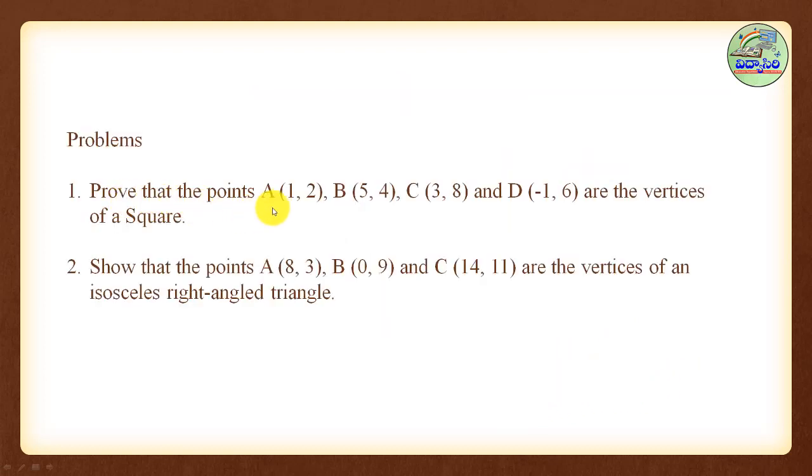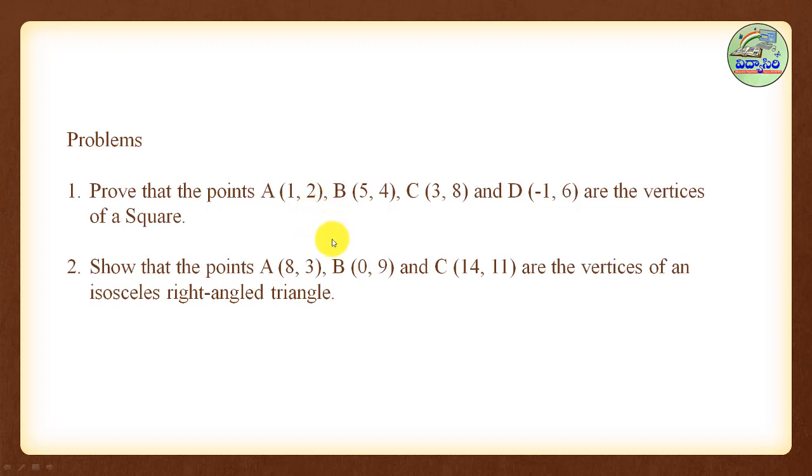Prove that the points A (1, 2), B (5, 4), C (3, 8), D (minus 1, 6) are the vertices of a square. Means you have to prove this is a square. So all 4 vertices are given. It forms a quadrilateral. Actually a 4-vertex closed figure is called one type of quadrilateral. But you have to prove it is a square. So what we have to prove here? All sides are equal and two diagonals are equal. If possible, all angles are 90.